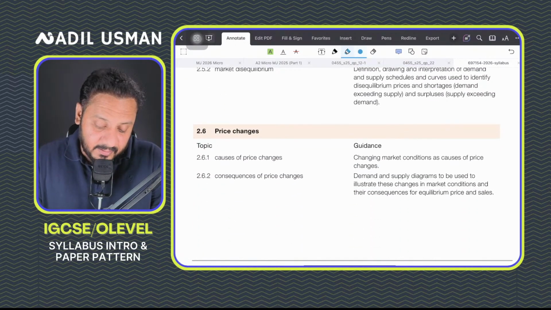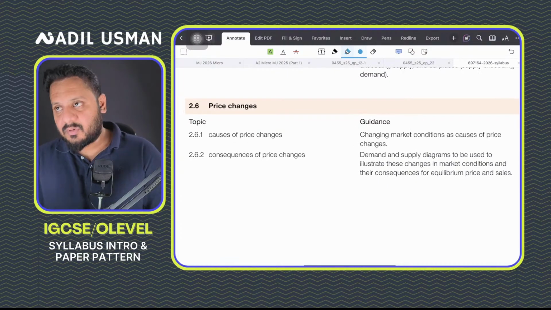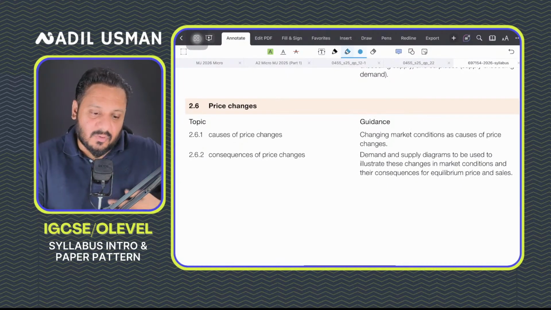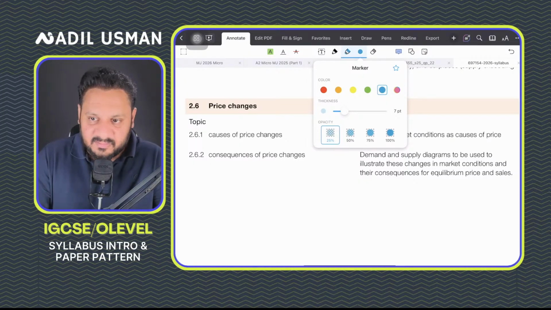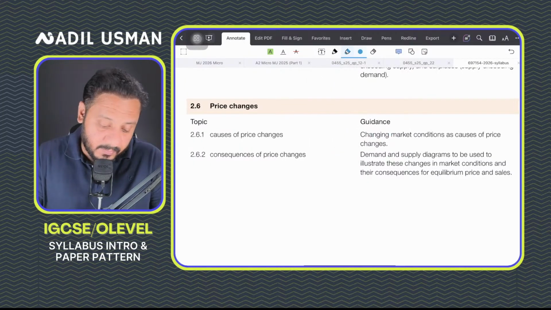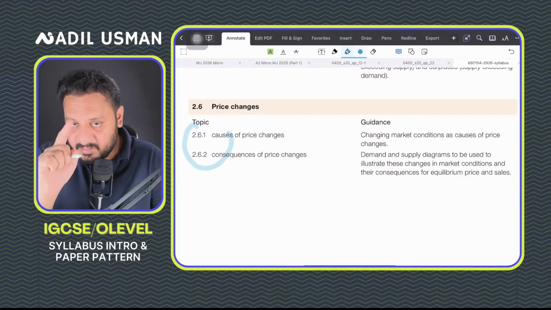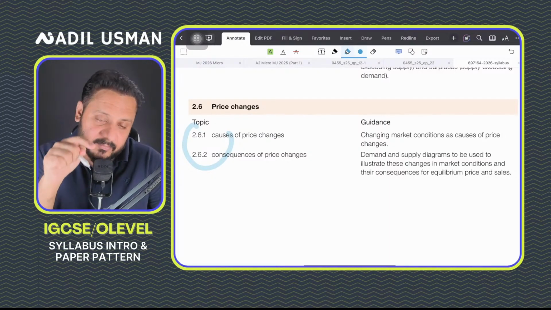Then you'll study what causes prices to change. So here you learn why the prices go up, why the prices go down, because of changes in demand and supply, and how this really works, right? This is again an interesting topic, and a 6-mark question, an analyze question, always comes from this topic.